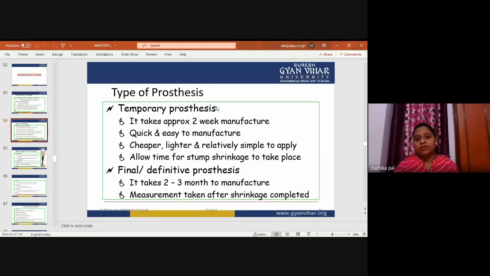These are the types of prosthesis. The temporary prosthesis takes approximately 2 weeks to manufacture; it is quick and easy to manufacture, cheaper, lighter, and relatively simple to apply. It allows time for stump shrinkage to take place. The final or definitive prosthesis takes 2-3 months to manufacture, with measurements taken after shrinkage is completed. First, we have to apply the temporary prosthesis, and second comes the definitive prosthesis. It always depends upon how we apply the temporary and the definitive prostheses.